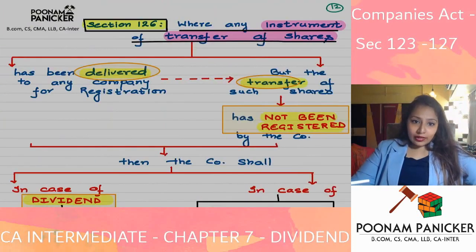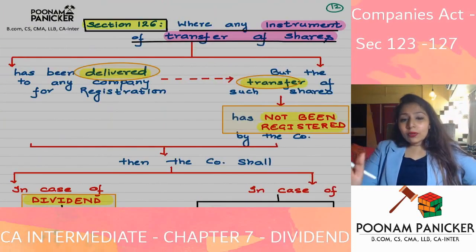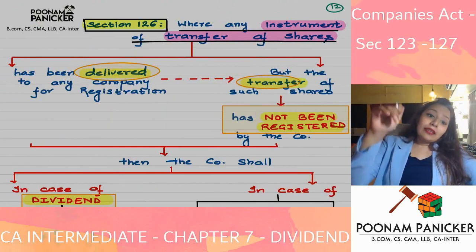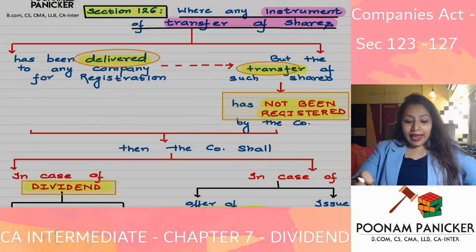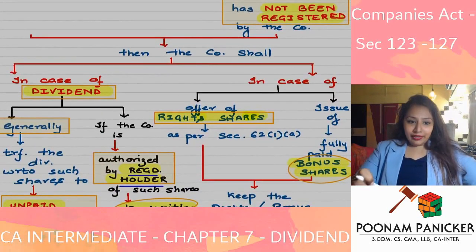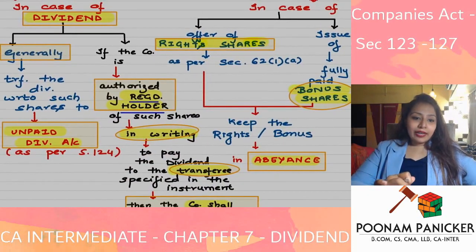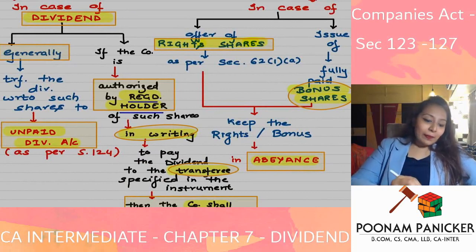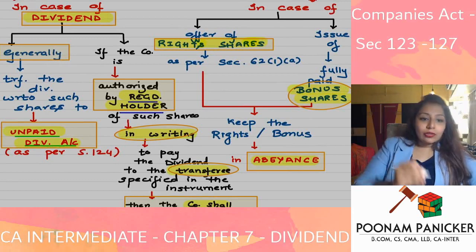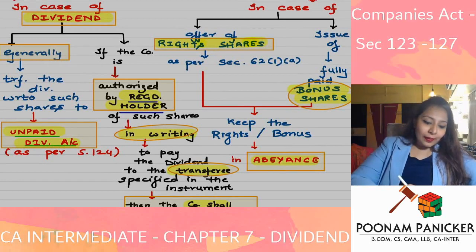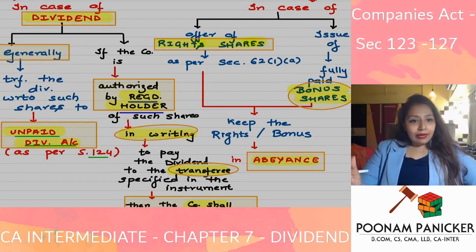What does the law say? The law says that where any instrument of transfer of shares has been delivered to the company for registration, but the transfer has not yet been registered, and in between the company declares a dividend, generally this dividend will be transferred to the unpaid dividend account, which is set up under section 124.